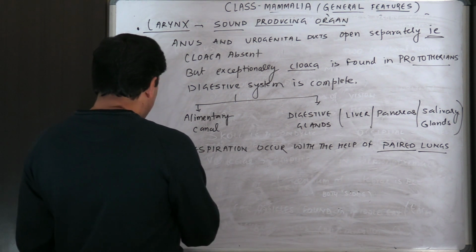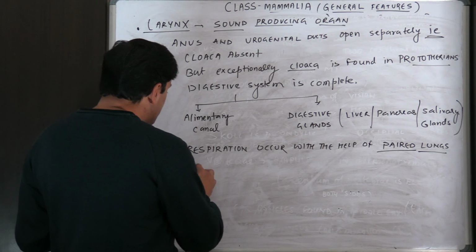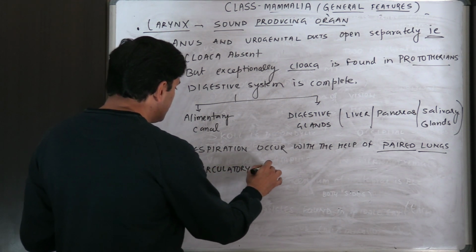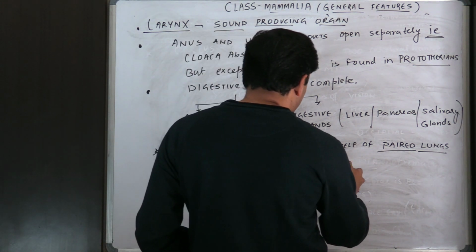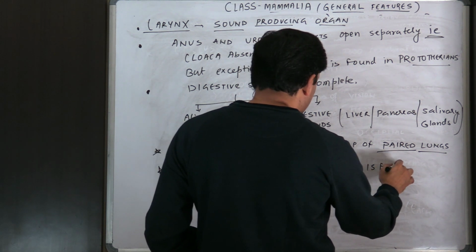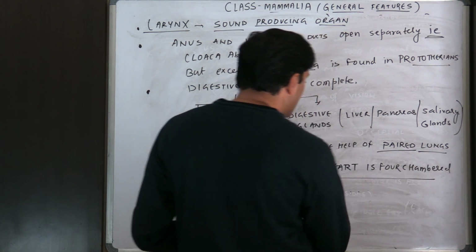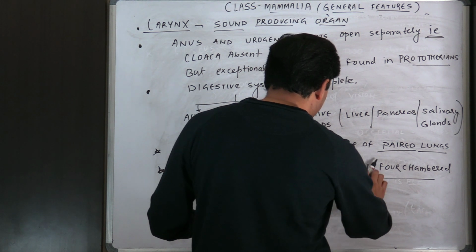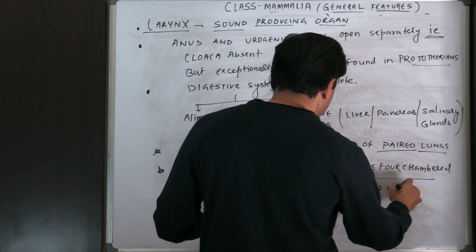All right, so we have completed digestive system, respiratory system, then circulatory system. If we talk about the circulatory system, then heart is 4-chambered. Heart is 4-chambered, 2 auricles and 2 ventricles, or 2 atria plus 2 ventricles.